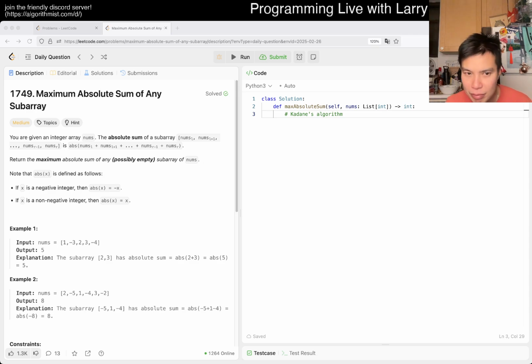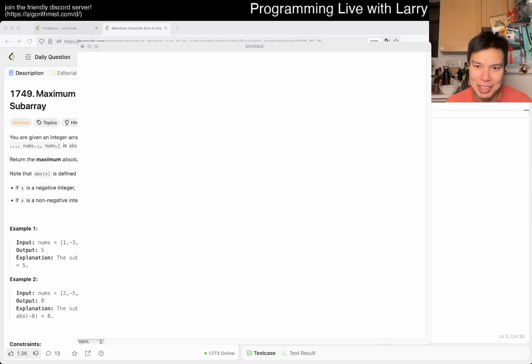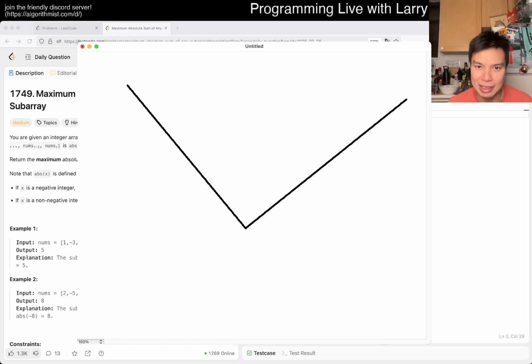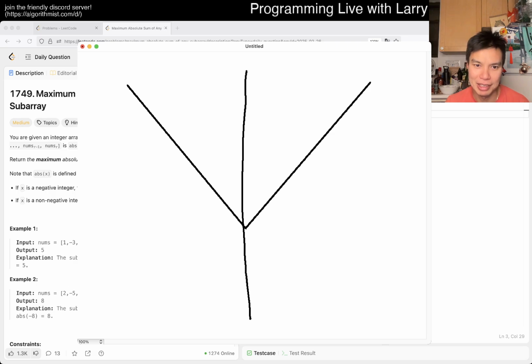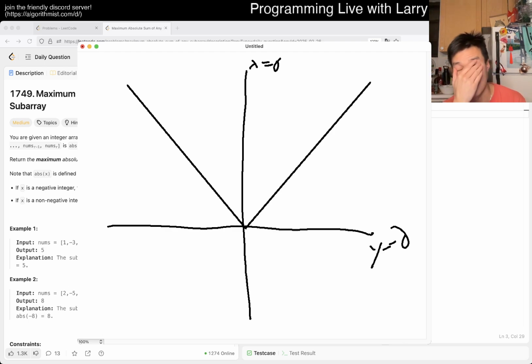It's nothing that rocket sciencey, or rocket surgery. But basically, you can imagine the absolute value graph looks something like this, right? And this is just a function. I don't know if this is clear to people at home, but that's x equals 0, and then this is the y-axis, and that's kind of the graph for absolute value, right?